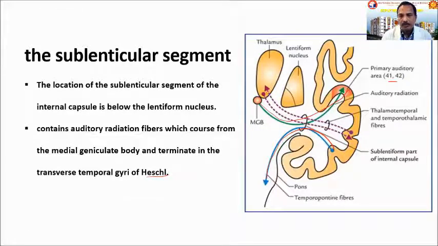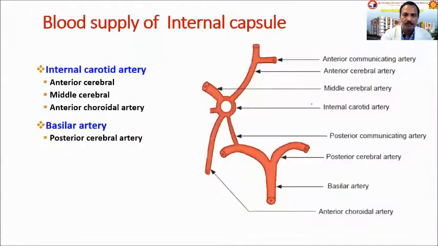There are also some fibers projecting from the thalamus to the temporal lobe, and from the temporal lobe to the thalamus, which are called the thalamotemporal and the temporothalamic fibers. So all these fibers are present in the sublentiform part of the internal capsule.